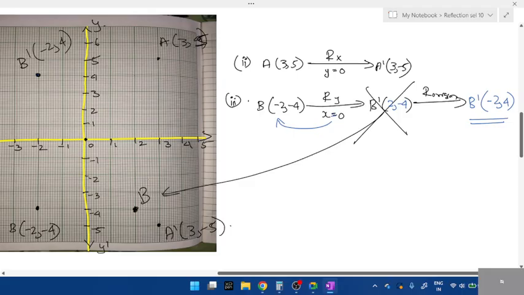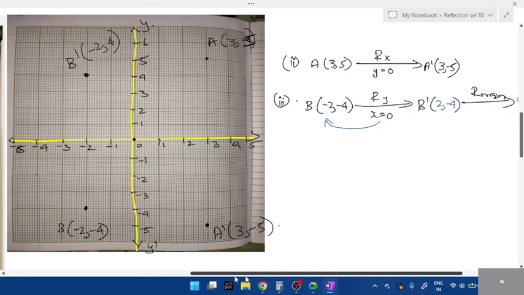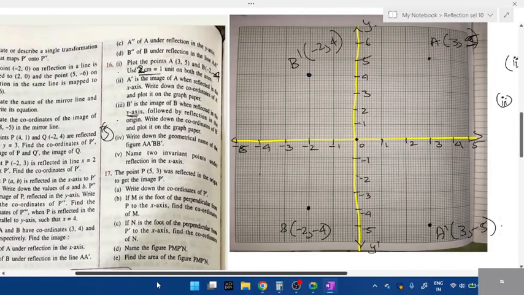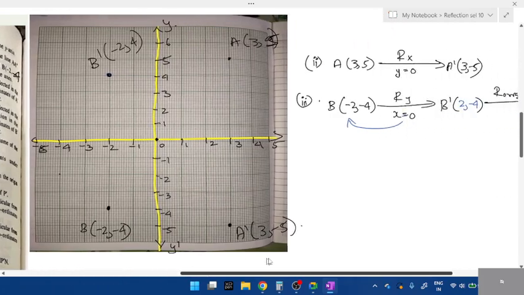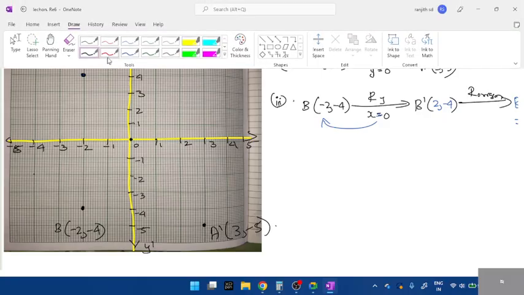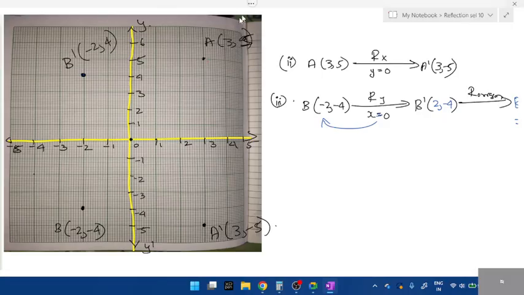So this will not form an image. Remember, see, if you try to join like this will never form. This is, see, students, they do it like this. Does it look like any image? If you're doing it like this? No. You have to follow the instructions, students. If you're regular, you'll get to know. Okay, so we need B dash minus 2 comma 4. That's it. Third question, write down the geometrical name of the figure AA dash BB dash. Yeah, AA dash for join AA dash.